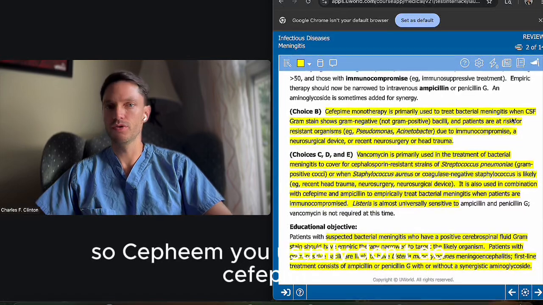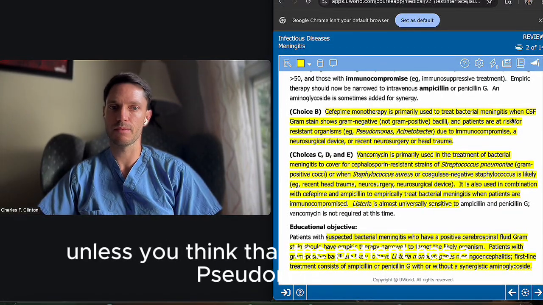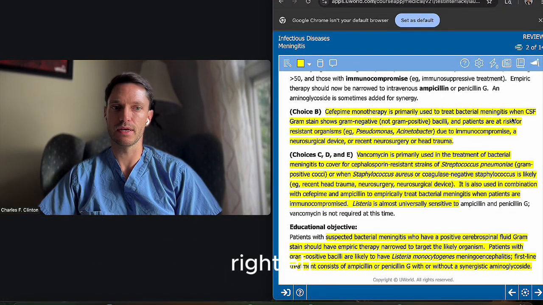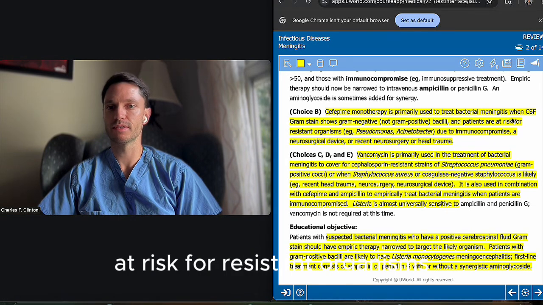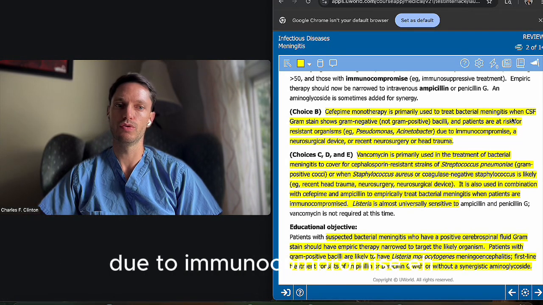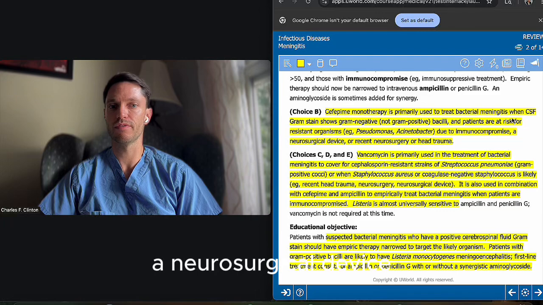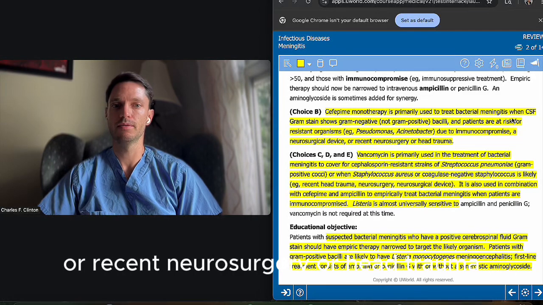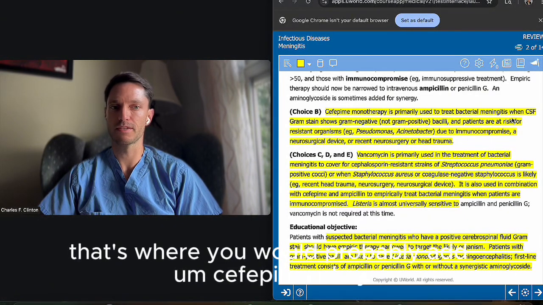So cefepime. You usually don't do cefepime unless you think that the patient has Pseudomonas, right? So patients that are at risk for resistant organisms such as Pseudomonas or Acinetobacter due to immunocompromise, a neurosurgical device or recent neurosurgery or head trauma, that's where you would probably add cefepime, okay?